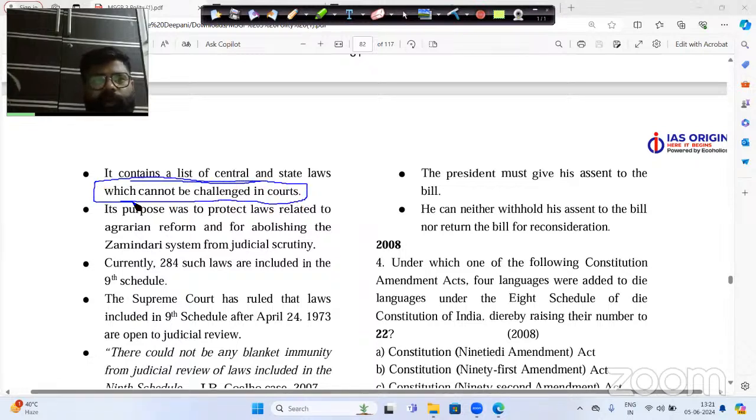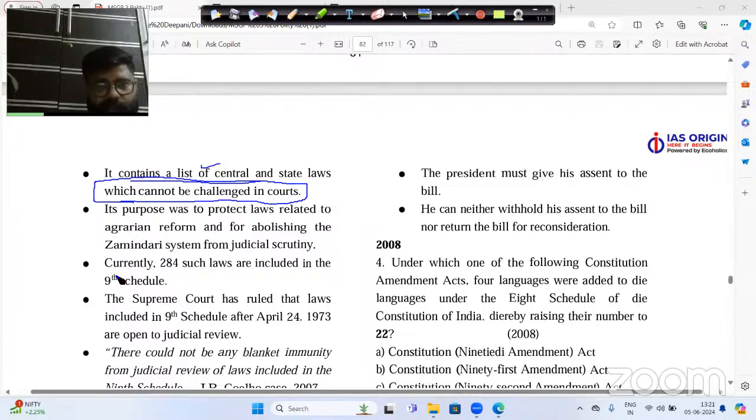And now here the Pandit Jawaharlal Nehru government said that there are basically different types of lists in the seventh schedule, that is the union list, state list, and concurrent list. So if there are subjects under the union list or state list or concurrent list, Pandit Jawaharlal Nehru said that if we are amending any kind of law, whether it is the subject of the union government or the subject of the state government, and if we put that particular subject under the ninth schedule, we can actually do that.